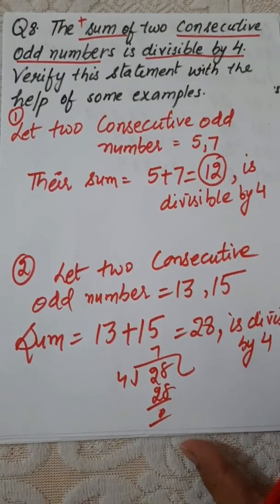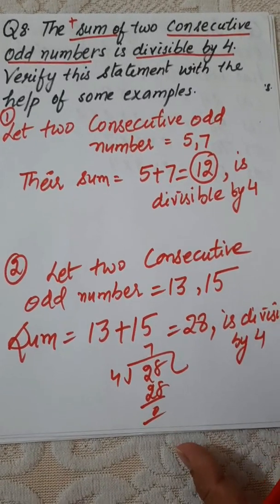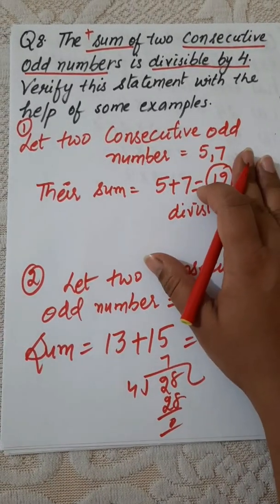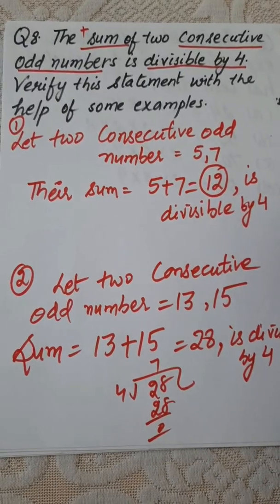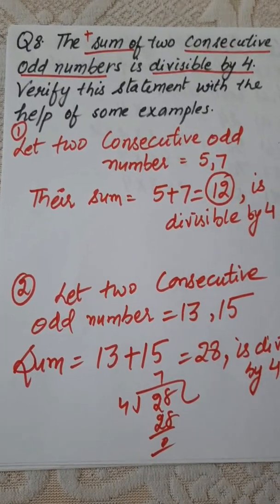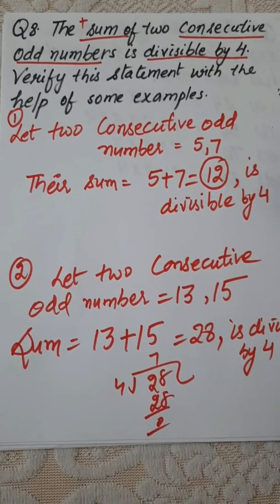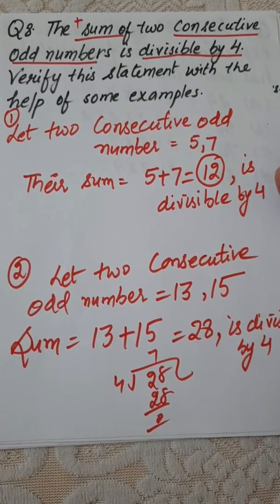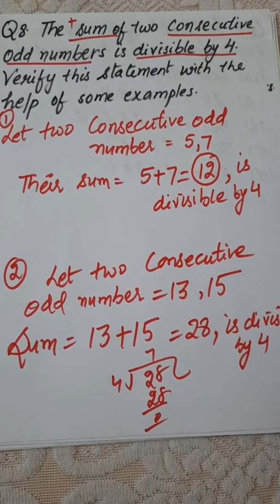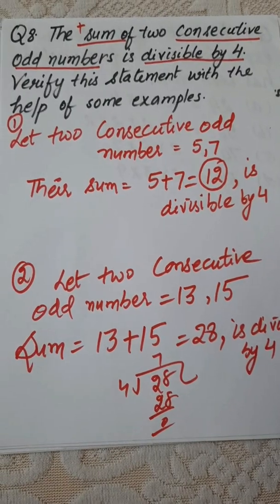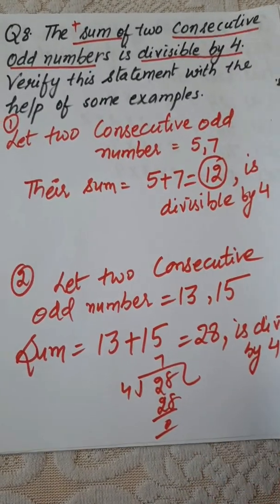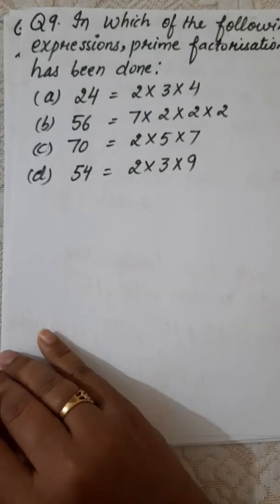So it is clear, if you add two consecutive odd numbers, then the sum of two consecutive odd numbers is always divisible by 4. You can take any other example and check whether the statement is true or not, and you will verify the statement which is given to you with any example. So next we have question number 9.